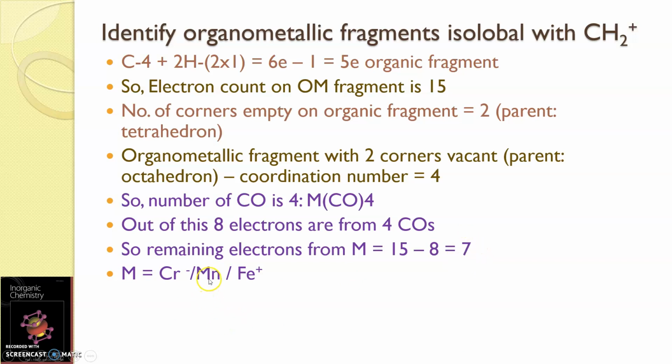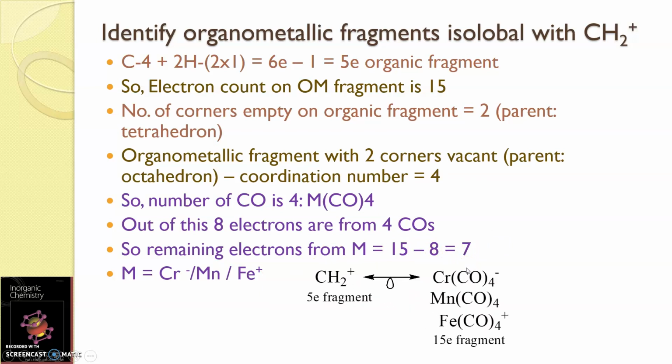Now the contribution from the metal could be a neutral metal, manganese, or an anionic metallic species, that is chromium, which is 6 plus 1 electron added, so this will be a 7, or a cationic metallic species where iron is 8, with the loss of 1 electron it becomes 7. So any 7 electron metal species can be considered.